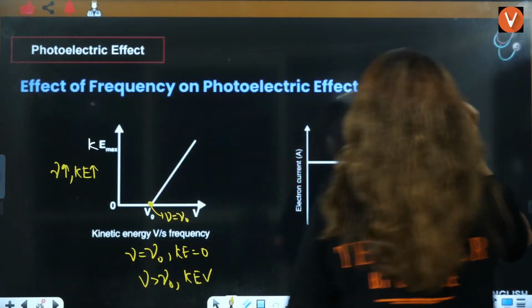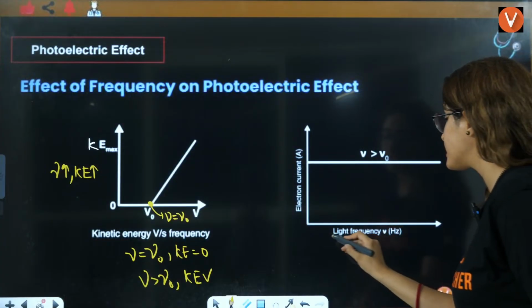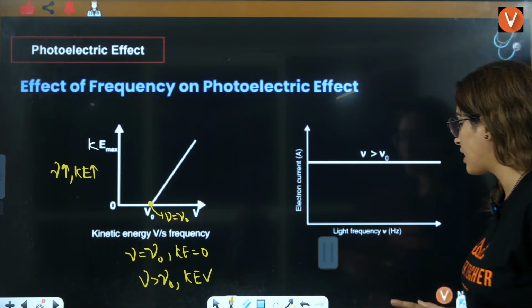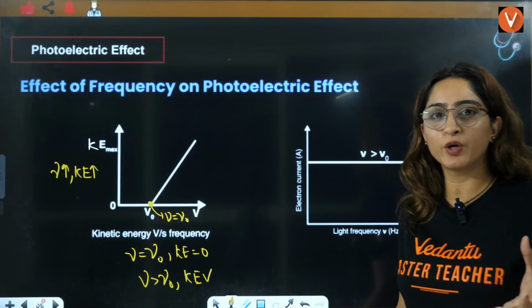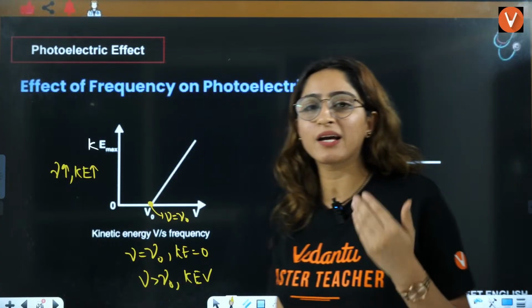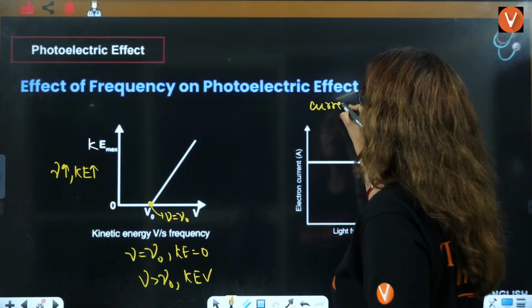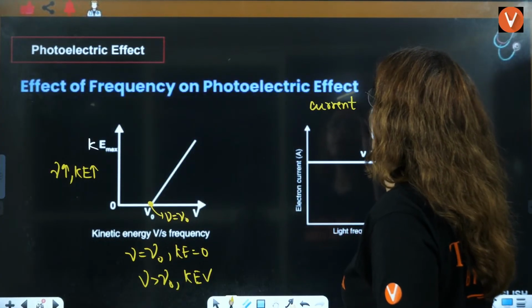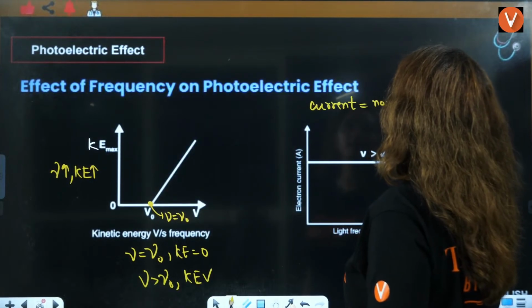Now let's understand electric current versus light frequency. What do you mean by current? Current is dependent on the number of electrons ejected.